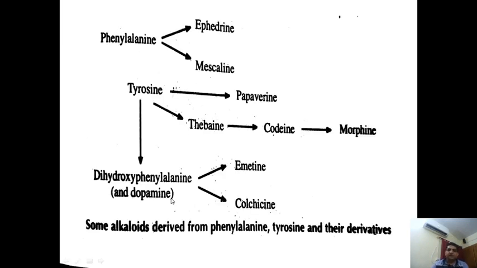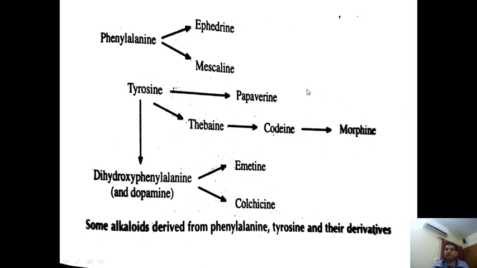These are some examples of alkaloids derived from phenylalanine, tyrosine and their derivatives. For example, from phenylalanine we can obtain ephedrine and mescaline. From tyrosine we can obtain papaverine, thebaine, codeine and morphine.